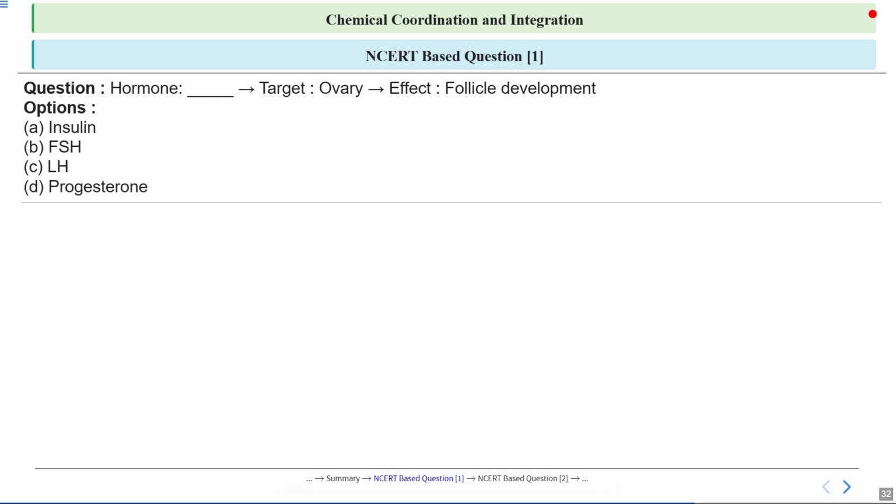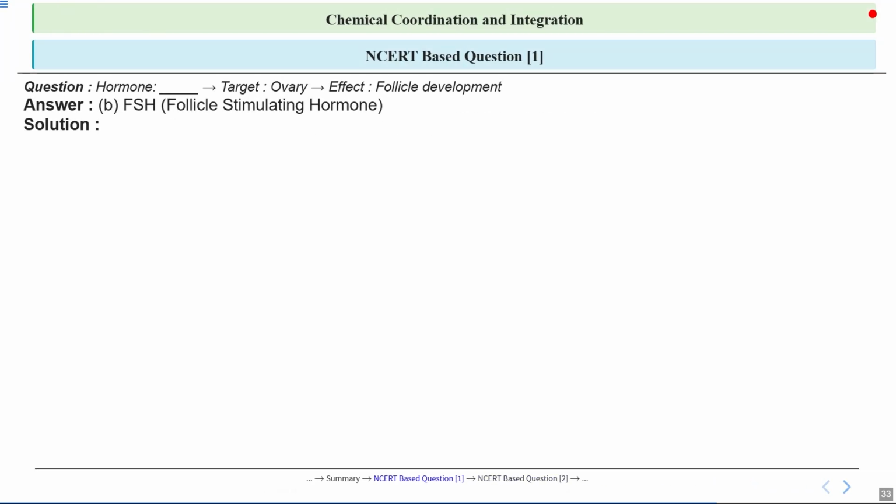So this is question number 1. Let's discuss some NCERT based questions. This is question number 1 of the NCERT based questions, and the question is: hormone dash, and we have been given 4 options, and we have to fill the correct one in the blank space. Okay, let's see the answer and discuss it.